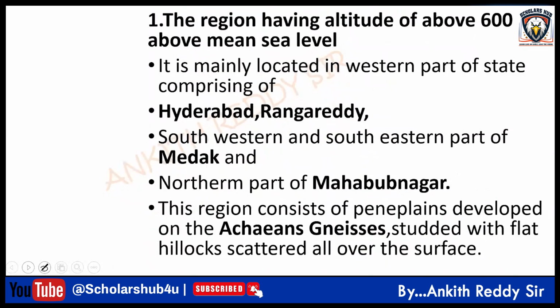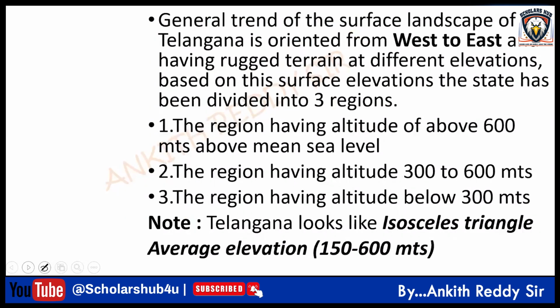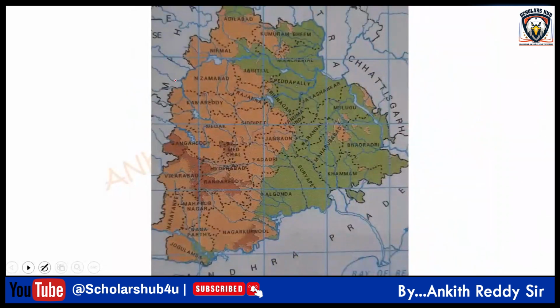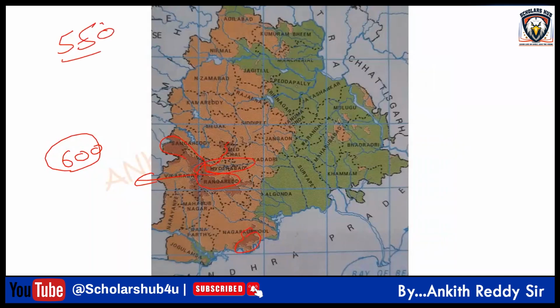So the region having altitude above 600 meters is mainly located in the western part of the state, comprising Hyderabad, Rangareddy, this region. I'll show you the picture. Can you find the dark brown region here? Some parts of Medchal, Hyderabad, Rangareddy, Sangareddy, and some parts of Nagarkurnool. So this is the region where the altitude is above 600 meters. Hyderabad is part of this, right? So that's why the average elevation of Hyderabad is 550 meters.